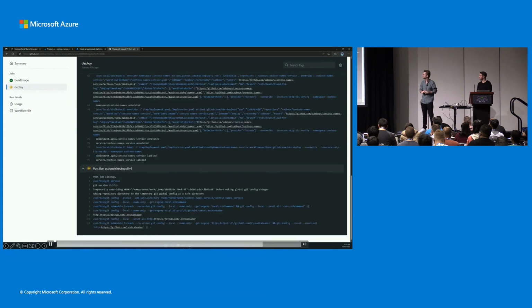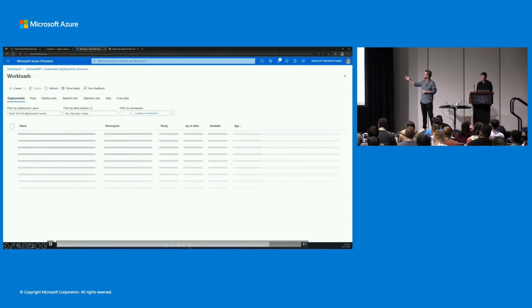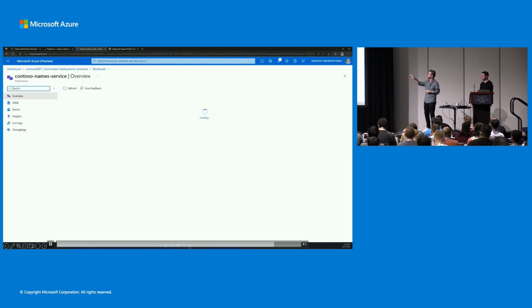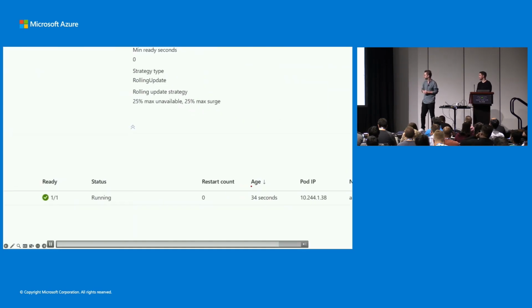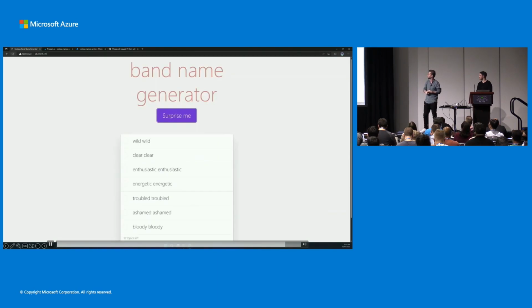We deploy successfully. Now we can head back to the portal and see in the automated deployments, we have our Contoso name service. And we hit the workloads, and that will bring us to our workloads page where we can see in our cluster the Contoso name service workload. And then in here, we can see that it just deployed, right? So we're able to set up our GitHub workflow to automatically deploy our app to our cluster.